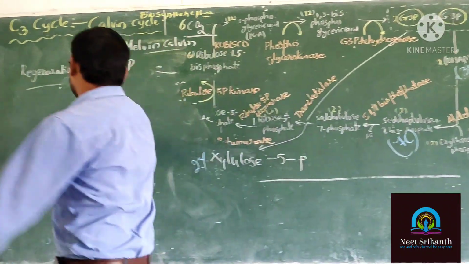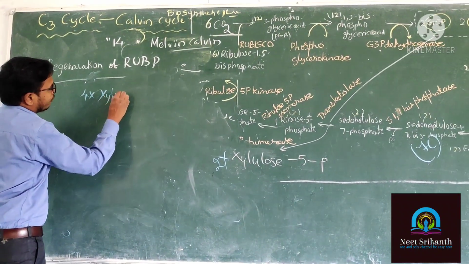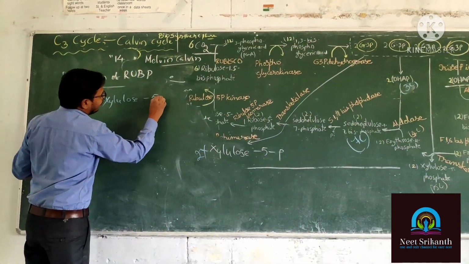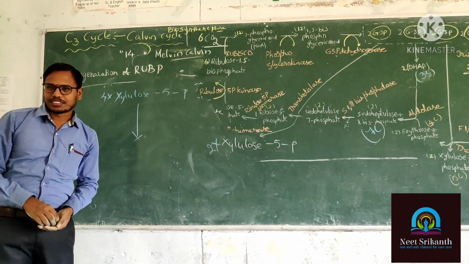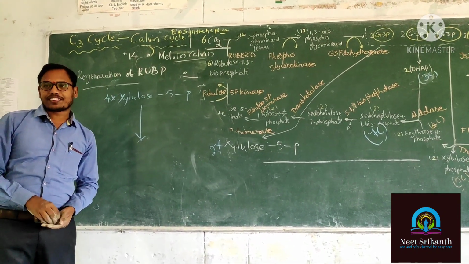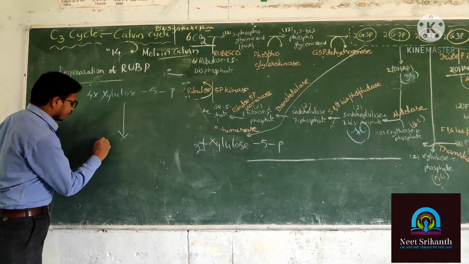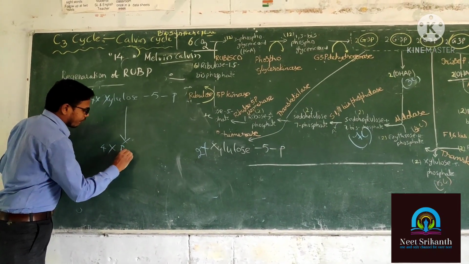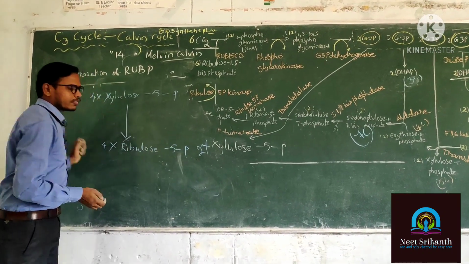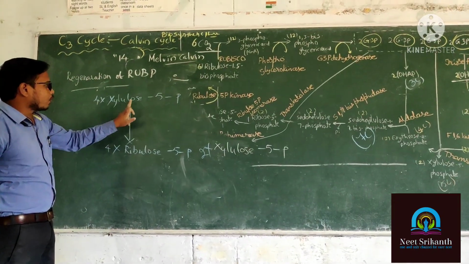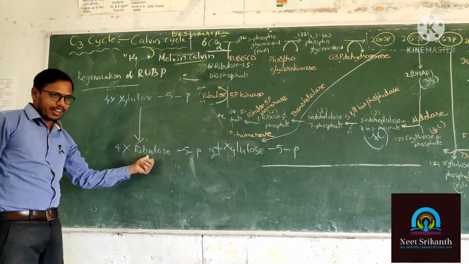4. Write this down. 4 molecules of xylulose 5-phosphate undergo epimerization, so they turn into 4 molecules of ribulose 5-phosphate. Listen. 4 molecules of xylulose 5-phosphate undergo epimerization.